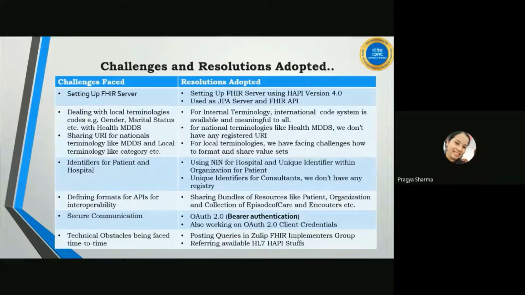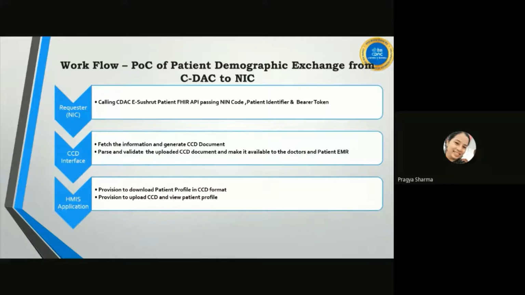So for all these purposes, we posted our queries in the Zulip FHIR implementer group, and in most cases we got the answer and implemented accordingly. So after overcoming all these challenges and adopting the resolutions, we have been able to communicate.